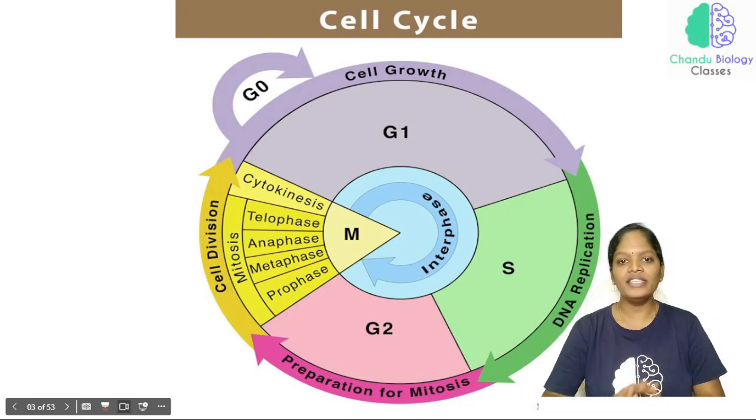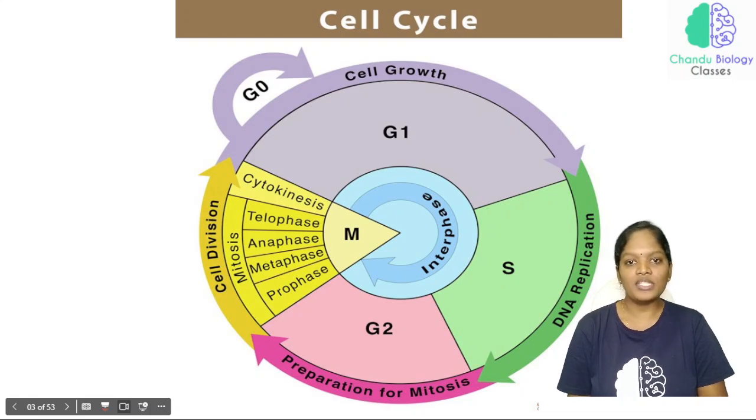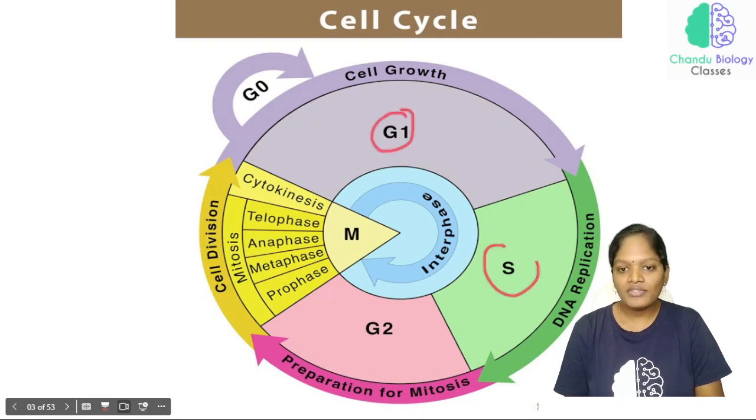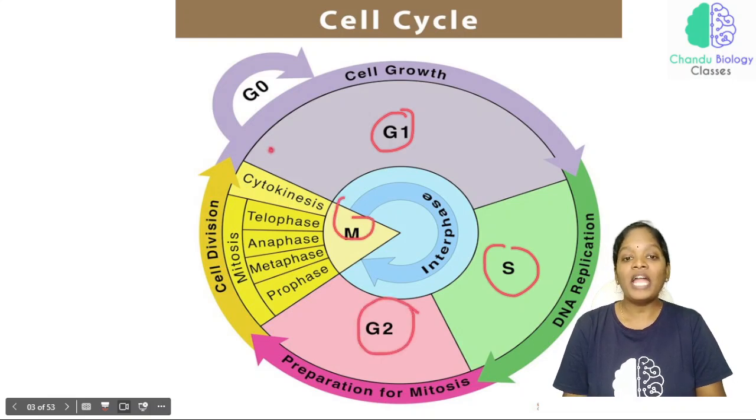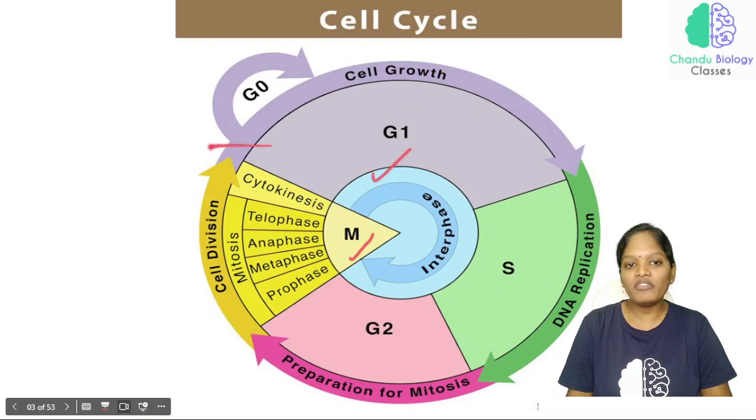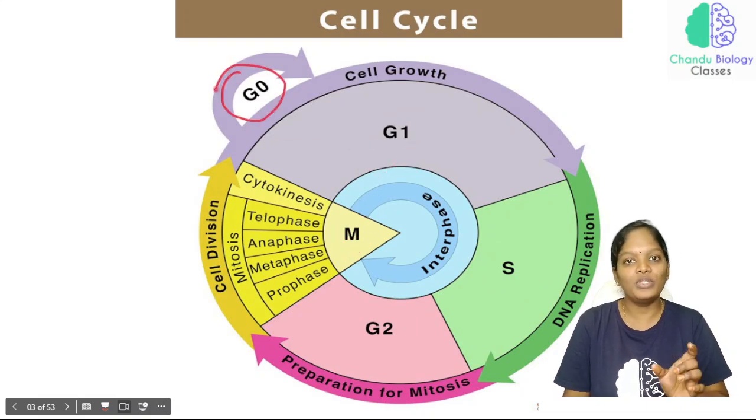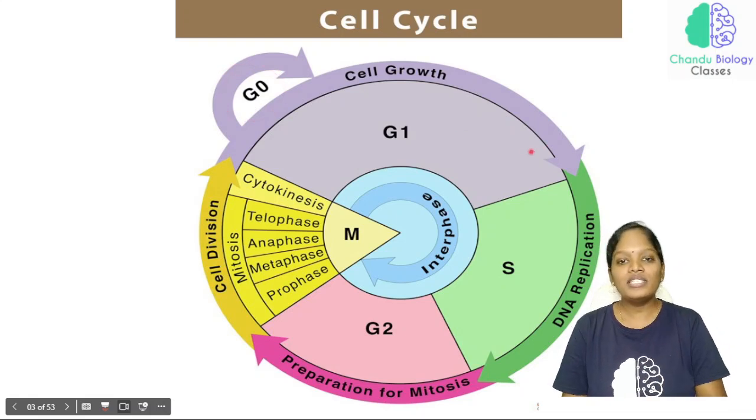In the cell cycle, these are all the phases we are going to study, and we are going to discuss what events happen in each phase. We have the G1 phase, S phase, G2 phase and M phase. And between the M phase and the G1 phase there is a phase called the G0 phase, and we are going to study the importance of the G0 phase also. Just listen to me here.